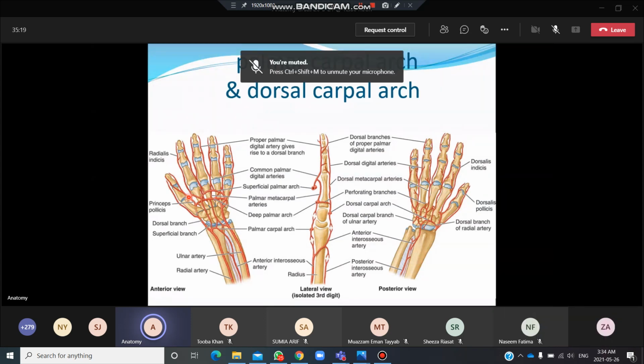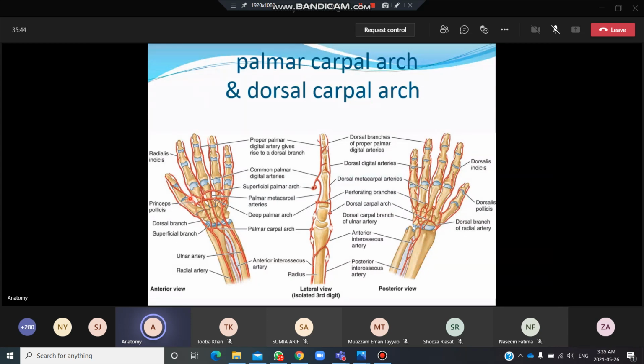ठीक है जी. Then after that another branch which is coming from the radial artery is the arteria radialis indicis. Radial side पे है. Sorry, index finger की तरफ है. That's why we call it the arteria radialis indicis. This arteria radialis indicis in most of the cases is arising from the arteria princeps pollicis.